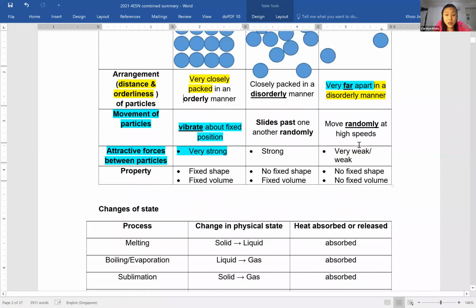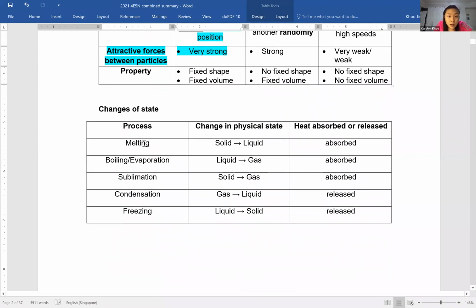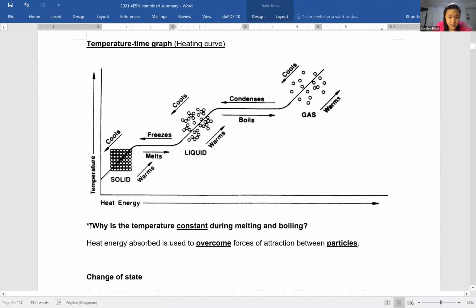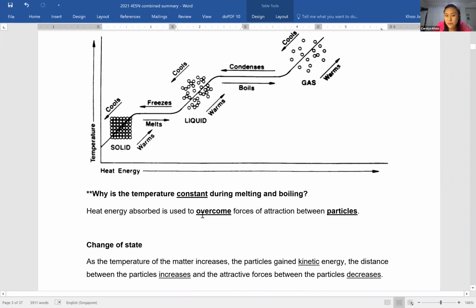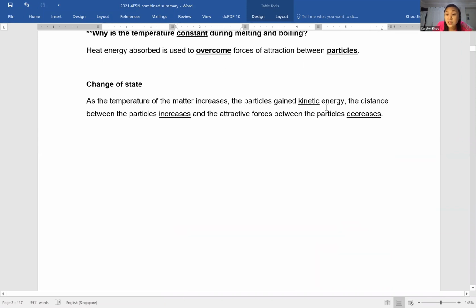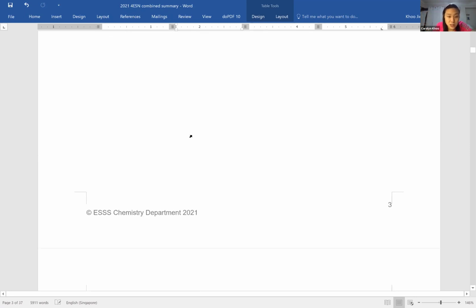Okay, a very common question would be, how come the temperature stays there? How come no change in temperature during a change in state? Any heat energy absorbed is used to overcome the force of attraction. Okay, so temperature increase, kinetic energy increase, particles move faster, and the forces between them will decrease.